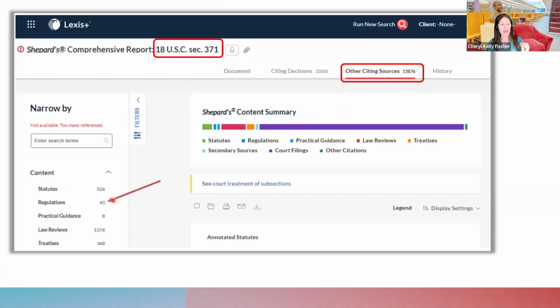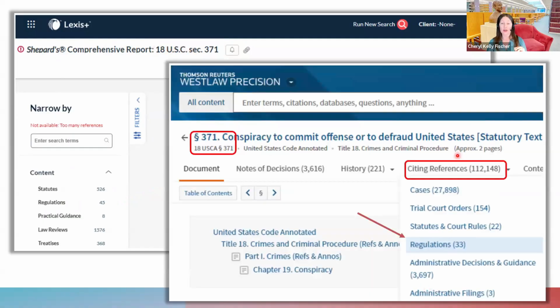But then, if you have a statute, then you can open up your statute and use the Citing Sources tab in Lexis to find regulations. There's a section right here related to your statute. It's an excellent way to find regs if you already have a statute here in Lexis. And then if you're in Westlaw, you can use the Citing References tab from your statute to find regulations related to your statute. Another great way to find regs.